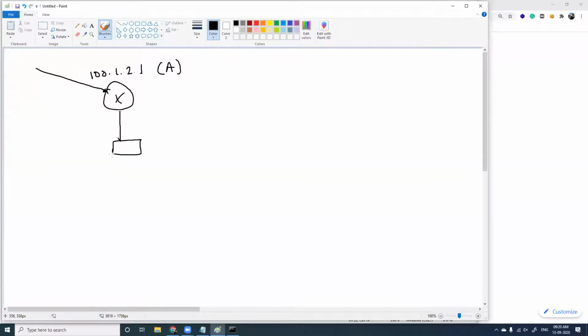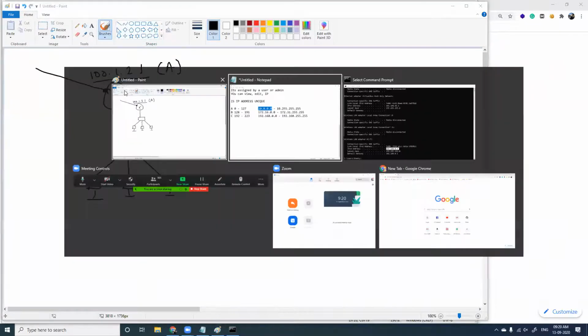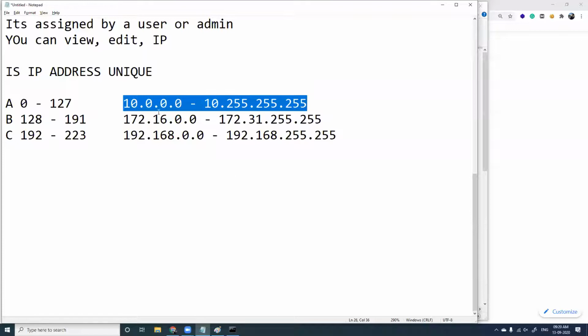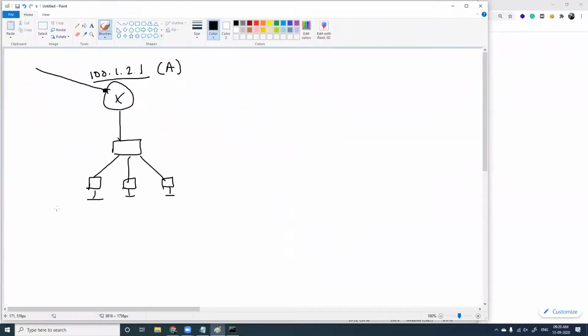And in case it is class A, this is by default, you can change this, but for your understanding, please grab this now. This is a class A public IP address. And in case a class A public IP address is assigned to you, what is the private IP range which you can use? It starts from 10.0.0.0 to 10.255.255.255. So for my computers, I'll assign IP addresses like this: 10.0.0.2, 10.0.0.3, 10.0.0.4, and this will be 10.0.0.1. As simple as that.